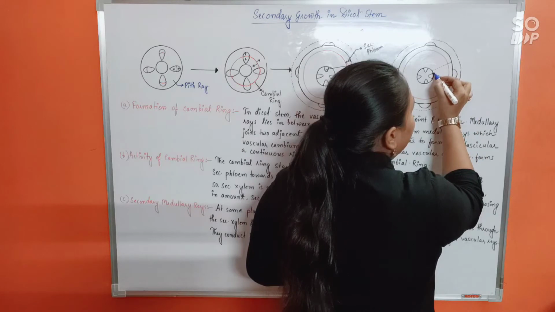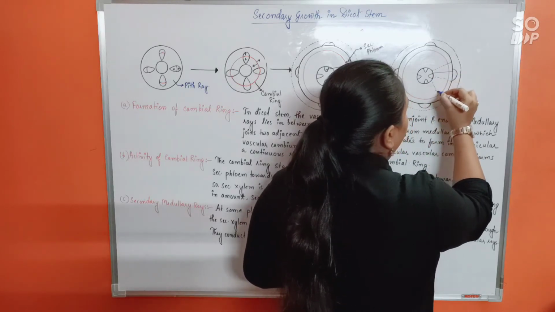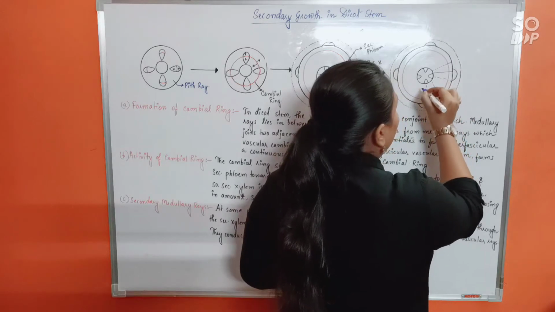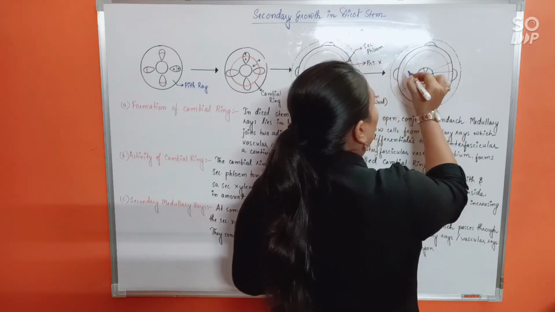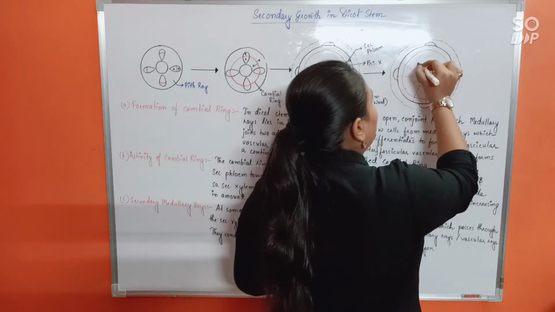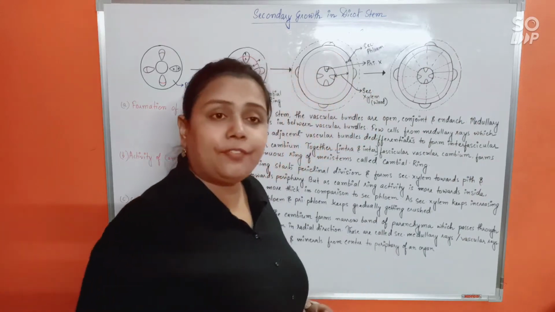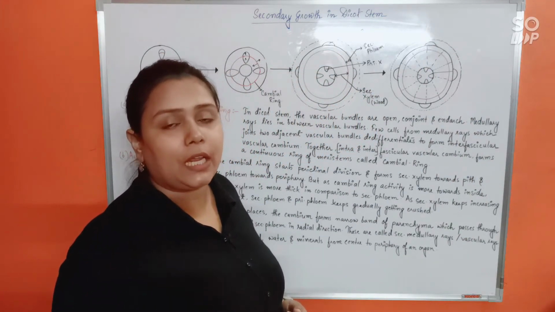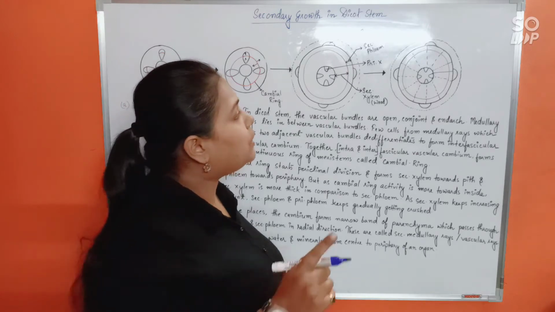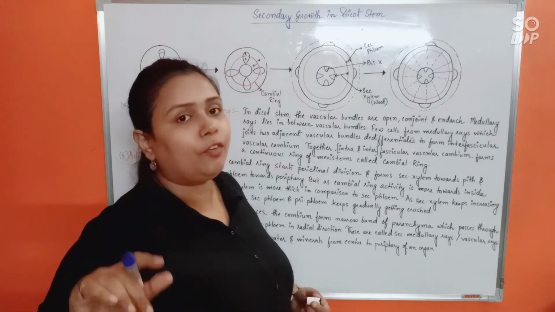Okay. So suppose these are the parenchyma cells. These are the parts where secondary xylem and secondary phloem is not formed. Rather, only parenchyma cells have been deposited by the cambial ring. So if, instead of secondary xylem and secondary phloem elements, the cambial ring occasionally deposits parenchyma cells throughout the secondary xylem and phloem layer,